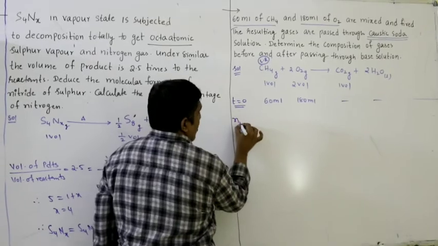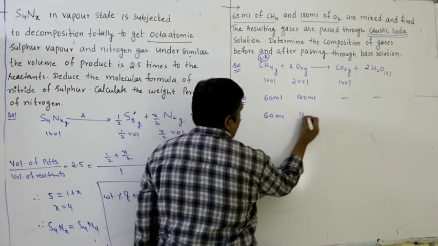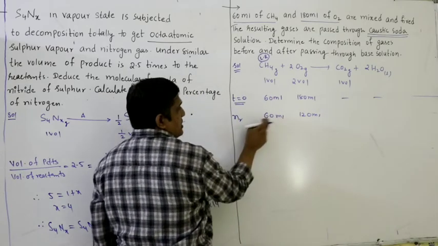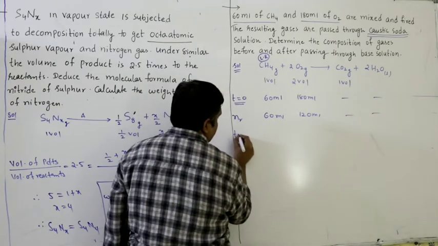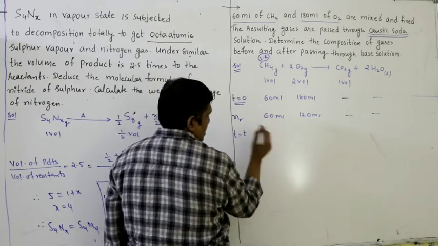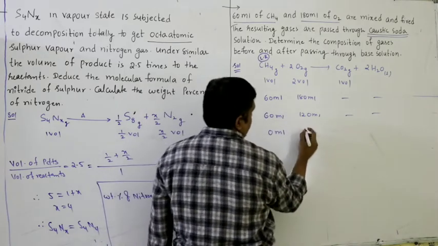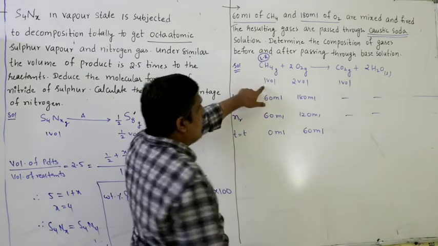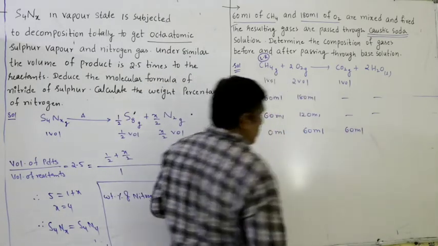So it will react completely, 60 ml. For 60 ml, 120 ml is sufficient because they react in 1:2 ratio. So after reaction at any time t, out of 60, 60 is reacted, leftover is 0 ml. Out of 180, 120 is reacted, leftover is 60 ml. So for one volume you will get one volume. So you will get 60 ml of CO2.